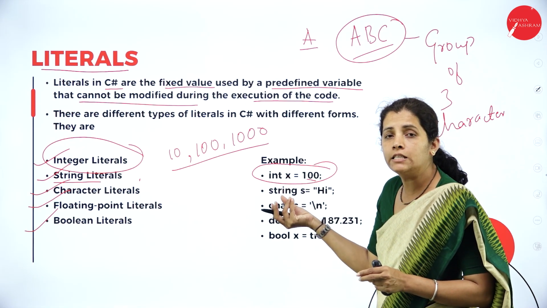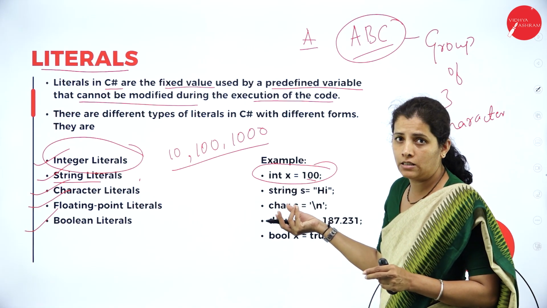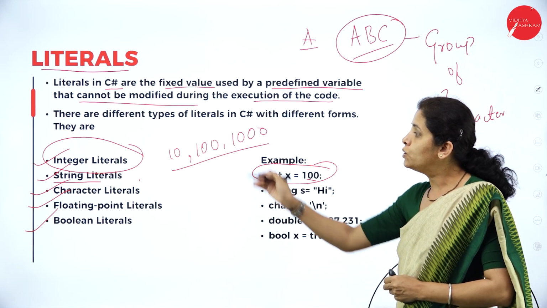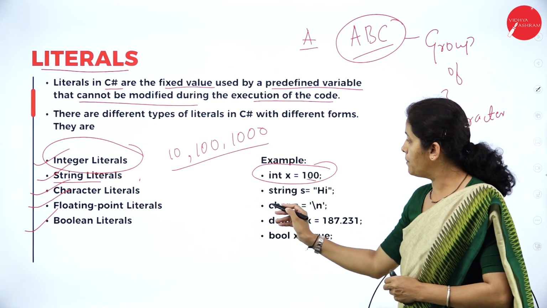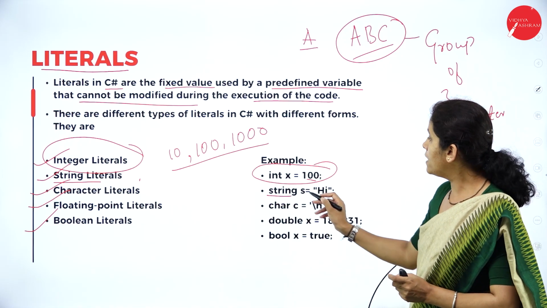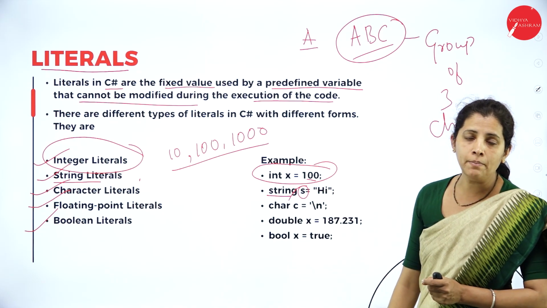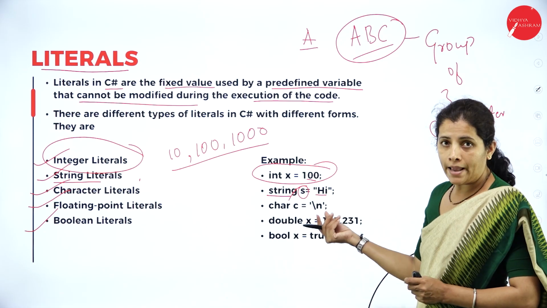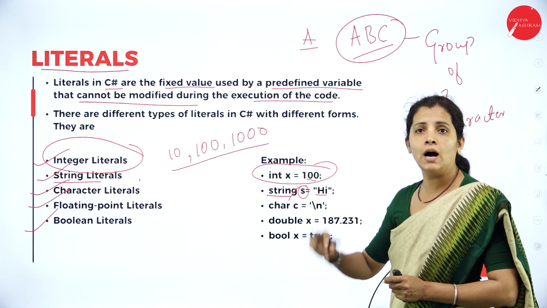So what is string? It's a collection of characters. Now, to define a string, I am going to use the data type called string. And what is my variable name? It is S, and I am going to store the value high. So I am going to assign the value high.